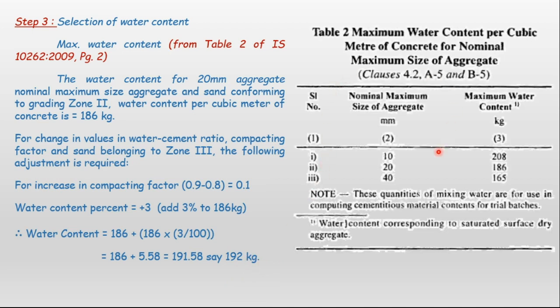So this is the table where we have the selection of water content per cubic meter of concrete for nominal maximum size of aggregate. Size of aggregate is provided as 10 mm, 20 mm, 40 mm. So maximum water content in kg is 208 for 10 mm, 186 for 20 mm, 165 for 40 mm of aggregate. This water content corresponds to saturated surface dry aggregate, as given in the table.